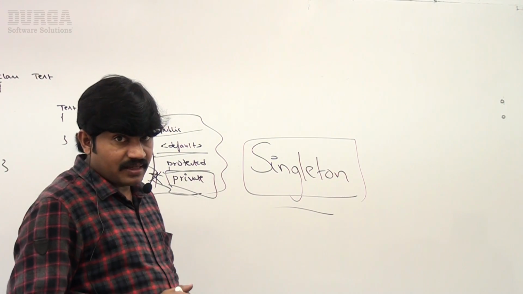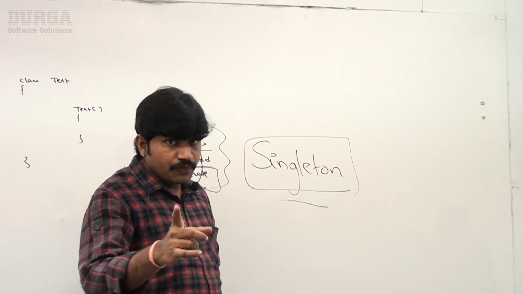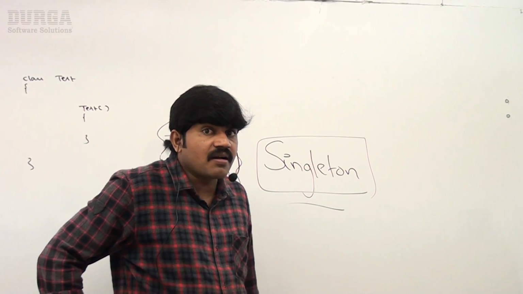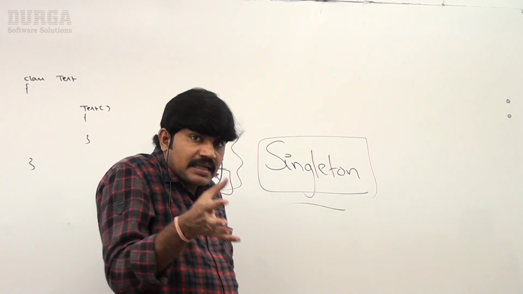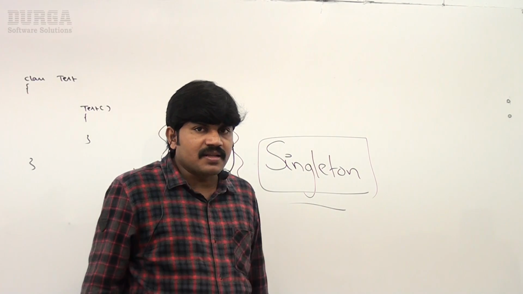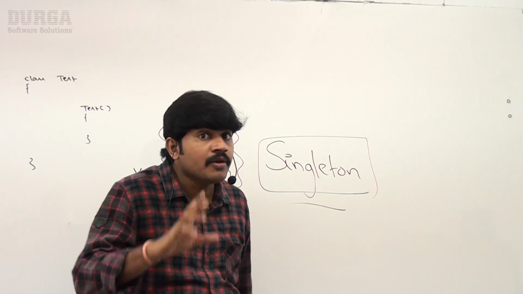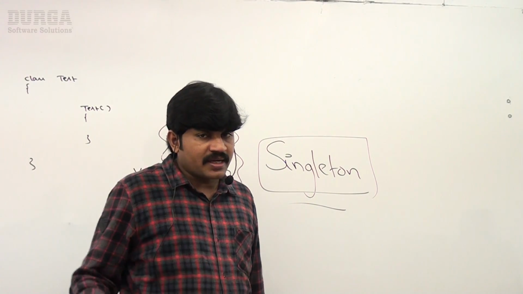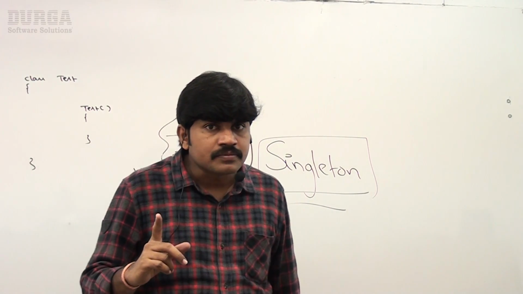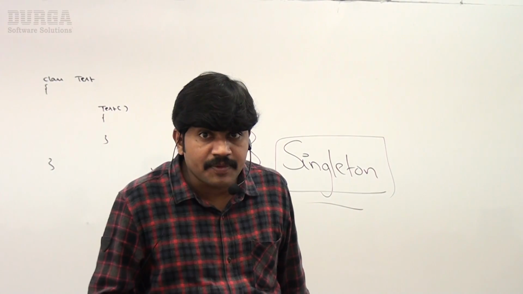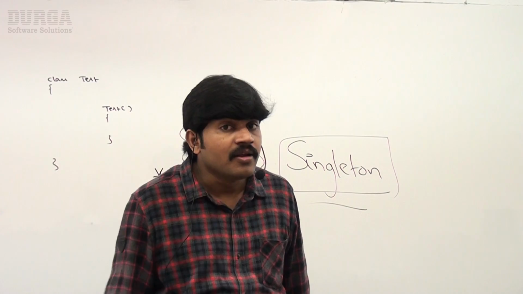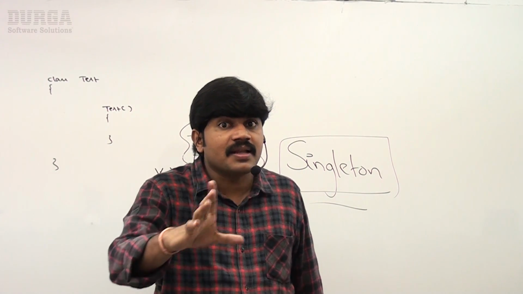For any Java class, if we are allowed to create only one object, such classes are called Singleton classes. Internally, to implement Singleton classes, we have to use the private modifier for constructors. Can a constructor be private or not? Yes. Private constructors are helpful while creating Singleton classes.